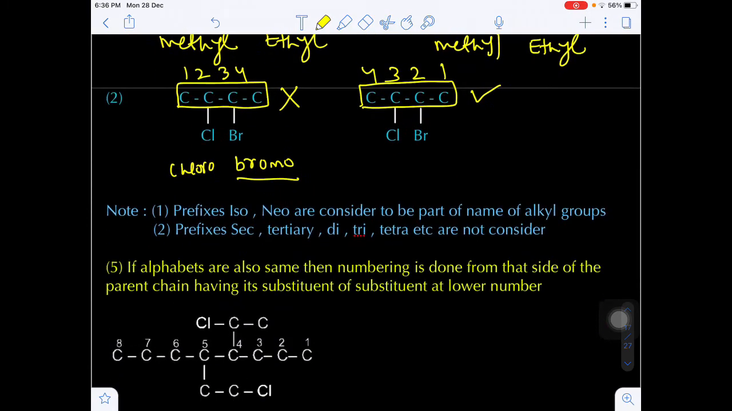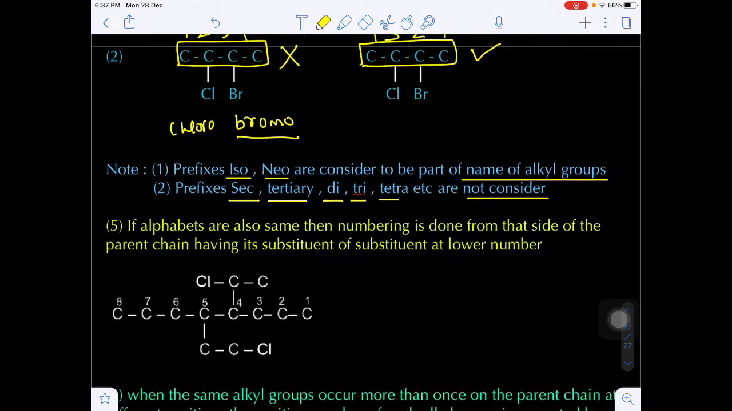Yes or no? Now, one more important thing: while we are using the alphabetical order, iso and neo are considered as a part of the name of the alkyl groups, whereas the prefixes secondary, tertiary, di, tri, tetra, penta do not consider in the alphabetical order. This is very important. Iso and neo are considered in the alphabetical order of the name of the alkyl groups, whereas secondary, tertiary, di, tri, tetra should not be considered in the name of the alkyl group.